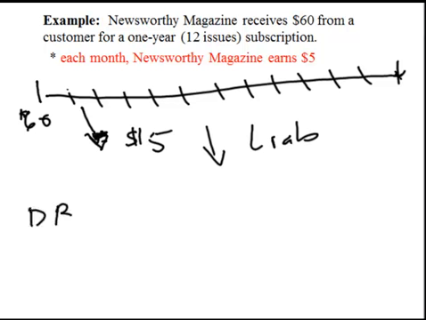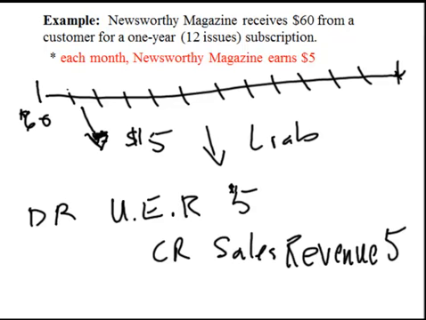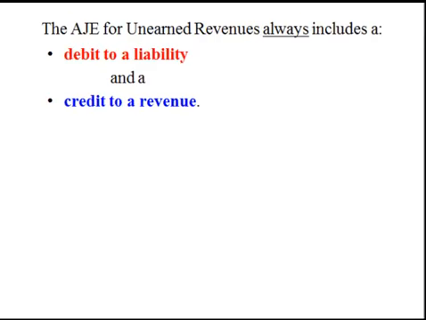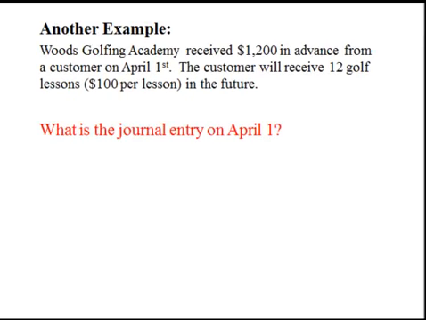The journal entry we will record: debit the unearned revenue liability and credit sales revenue. Ultimately, the liability will be reduced to zero and we will have recorded $60 of sales revenue. The adjusting journal entry for unearned revenue always includes a debit to liability and a credit to revenue. Let's consider another example. In the case of Woods Golfing Academy, it receives $1,200 in advance from a customer on April 1st.